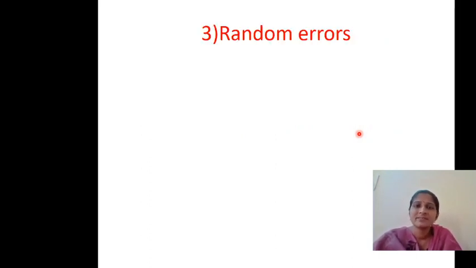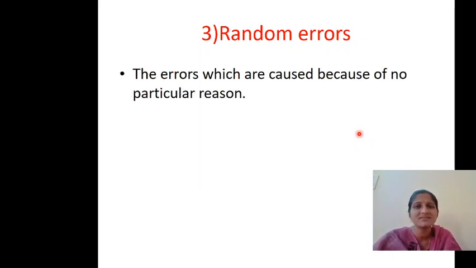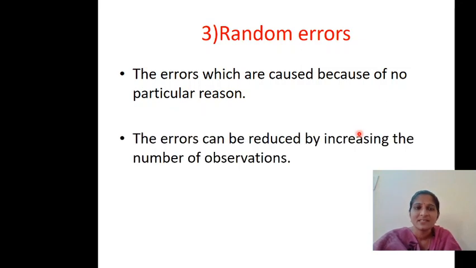Next one, random errors. As I told you, random errors means the errors which are not covered under the previous errors. There is no specific reason for them. So those errors are called random errors. These random errors can be minimized by using random analysis or taking a number of readings.